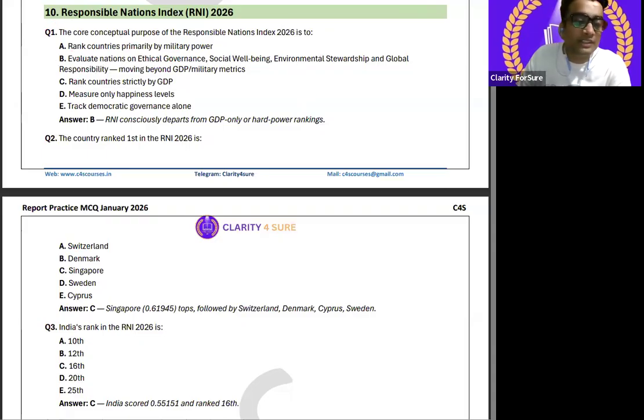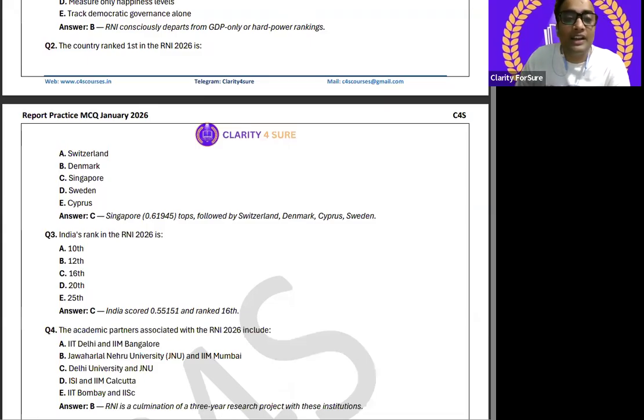And second question, this kind of question can be asked. The country ranked first in the RNI 2026 report is, what is the answer? That is Singapore, with the score you should remember. It's 0.61945, at the top, followed by Switzerland, Denmark, Cyprus, and Sweden. Is it clear? India's rank in RNI 2026 is 16th, with the score of 0.55151. So I hope the third question is also very clear to everyone.